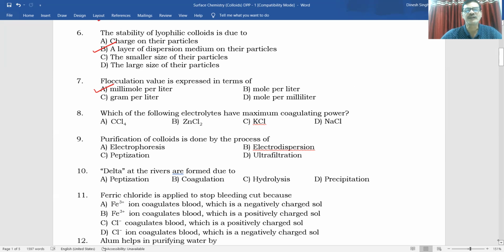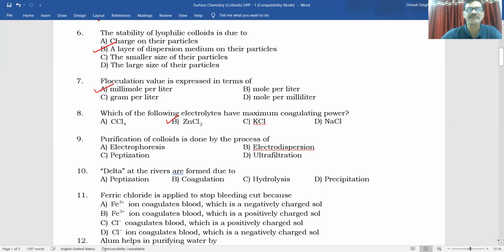Which of the following electrolyte have maximum coagulating power? Obviously, the electrolyte which is having more positive or more negative charge. So CCl4. Here carbon is having +4, but it is not an electrolyte. KCl is also electrolyte. NaCl is also electrolyte. So ZnCl2 is having more +2 charge. So it is having the more coagulating power.